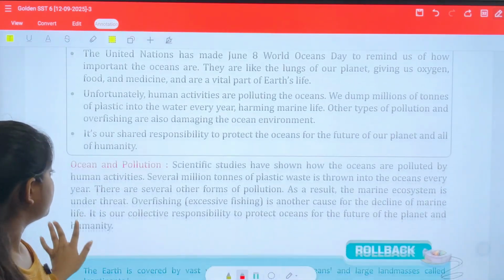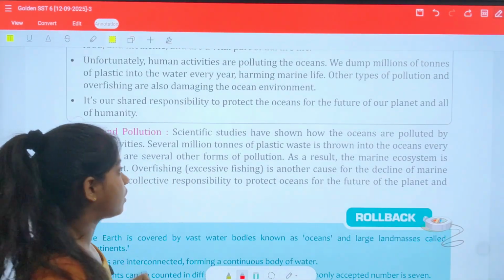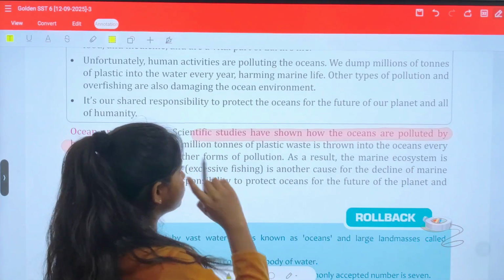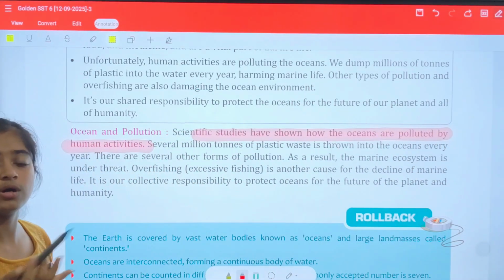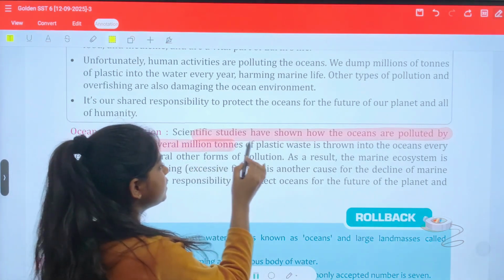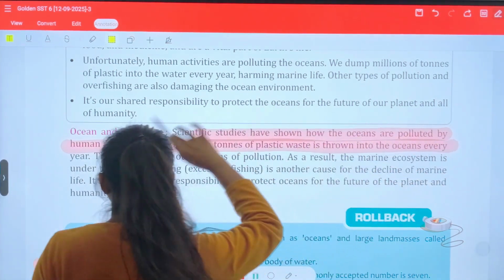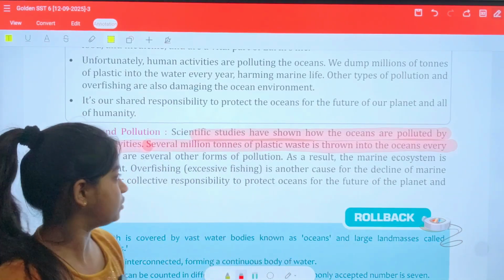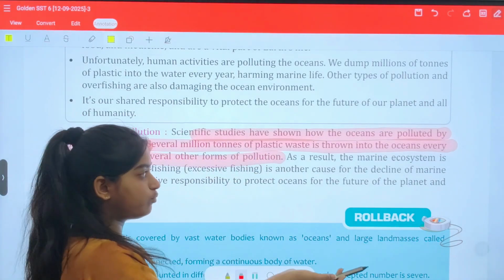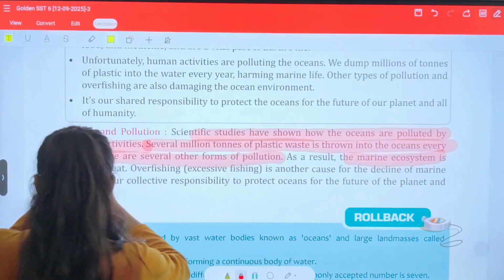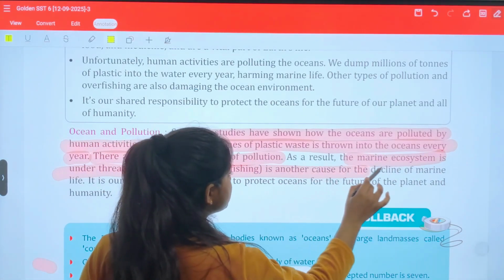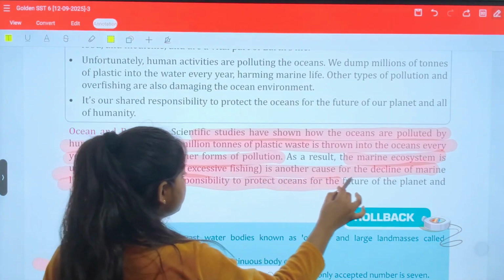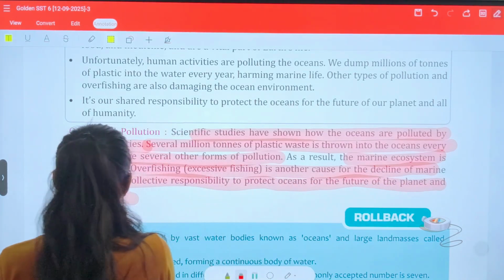Now, ocean and pollution. Let's talk about it. Scientific studies have shown how oceans are polluted by human activities. So, several million tons of plastic waste are thrown into the ocean every year. That means every year we are continuously throwing plastic waste into the ocean. There are several other forms of pollution. As a result, the marine ecosystem is under threat. Overfishing, excessive fishing, is another cause for the decline of marine life. It is our collective responsibility to protect oceans for the future of the planet and humanity.